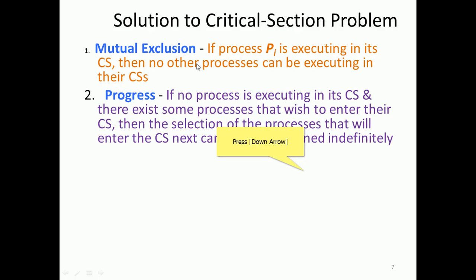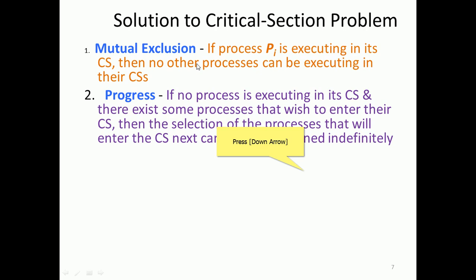Secondly, the progress condition needs to be satisfied. If no process is executing in the critical section and there exist some processes which wish to enter the critical section, we can allow them. If the critical section is free, nobody has entered, and somebody is waiting, we can allow them. But when you allow them, we have to check certain conditions.